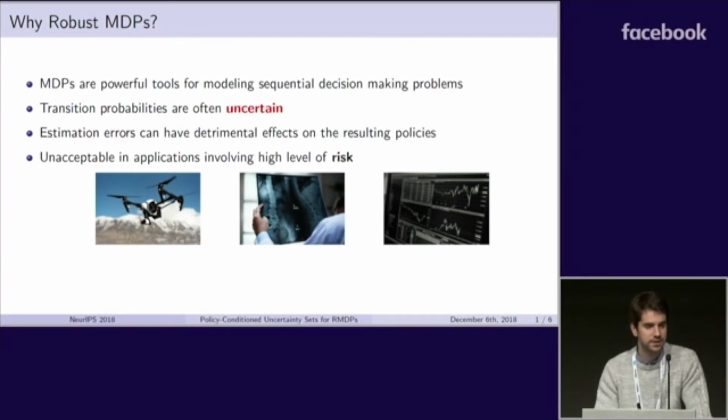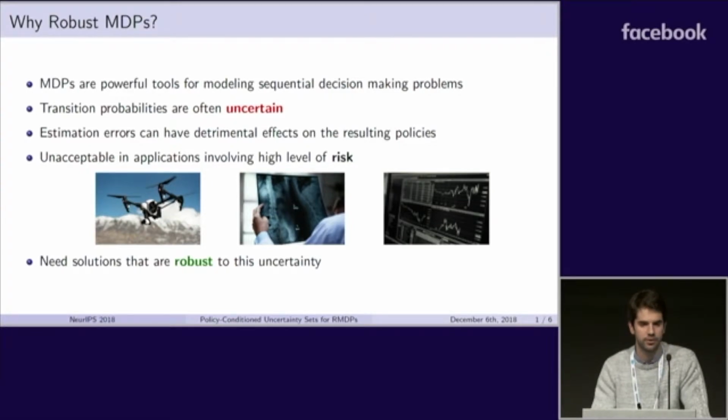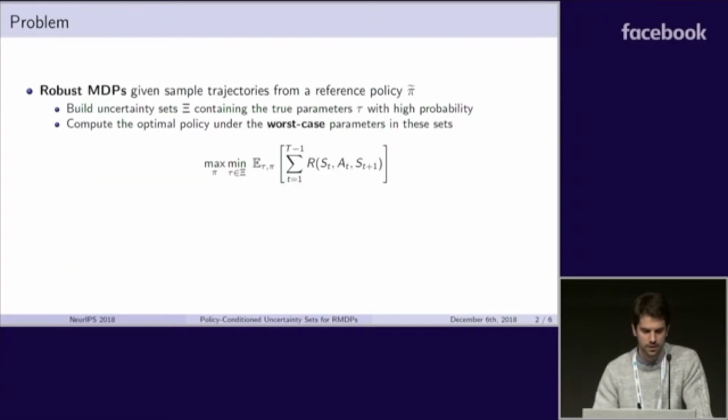Unfortunately, this is a risk that is not acceptable in critical applications such as robotics or healthcare or finance. In all these cases, we need solutions that are robust in the sense that they provide guarantees on the optimal policies they compute, even in the presence of this uncertainty. In particular, in this work, we consider robust MDPs when we are given a finite and limited amount of sample trajectories from some arbitrary reference policy.